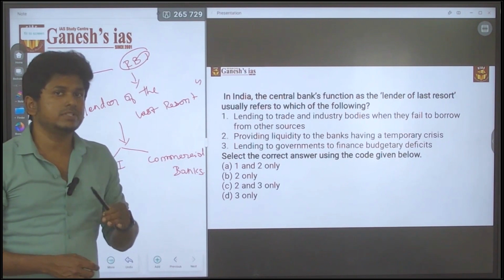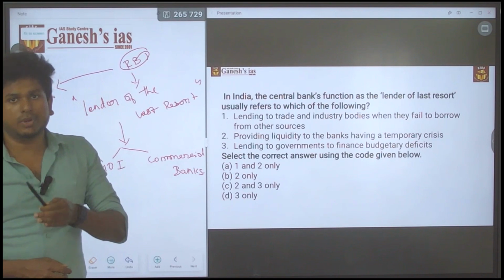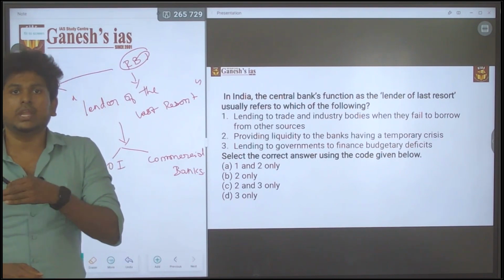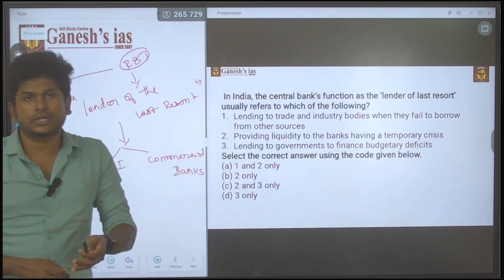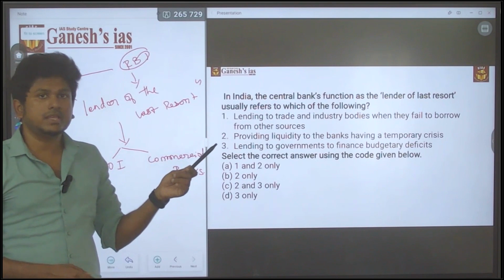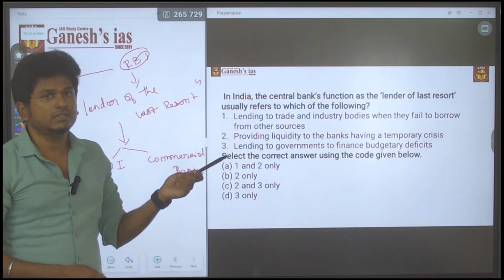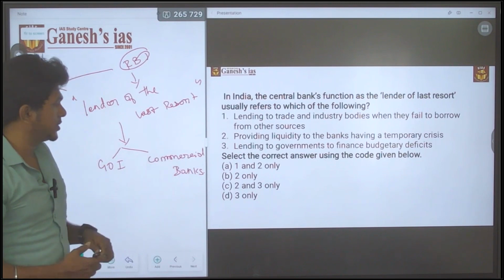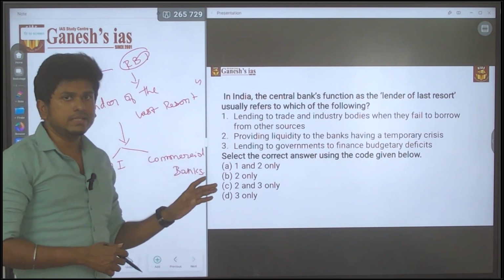The refinance activity is nothing but providing certain money to the commercial bank, so the commercial bank will lend the money to any individuals or corporates. That is how the system will run. But the first statement speaks of a direct financing activity, so that is totally wrong. Eliminate the first statement, so option A is eliminated.